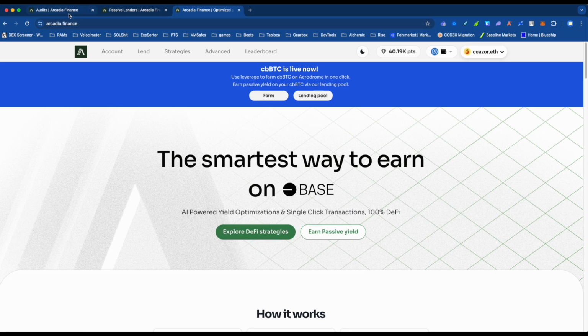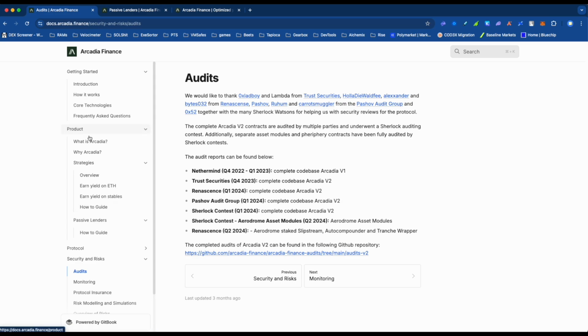Now, as always, I would suggest you come and read the docs. I've read through all the docs. There's a lot in here, a lot more than I'm going to speak about. I'm just going to give you a small, quick taste by jumping through the UI, and I would suggest you come and check it out. As you can see, there are quite a few audits here. Do some due diligence on this, double check things out. I'm just going to poke around inside the UX and show you what is on offer there.